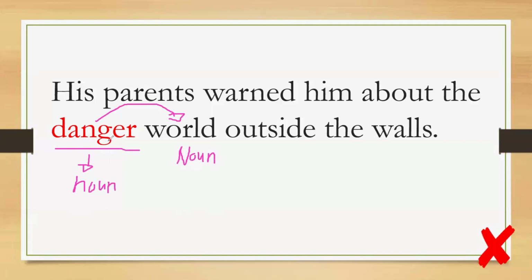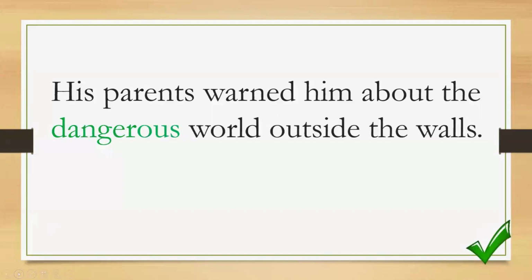Remember, the word that modifies a noun should be an adjective. Now, in here, danger is used as an adjective. Specifically, danger is a noun. That's the form of danger. So danger should be changed to the word dangerous. Dangerous now is an adjective modifying the noun world. And now the sentence is correct.